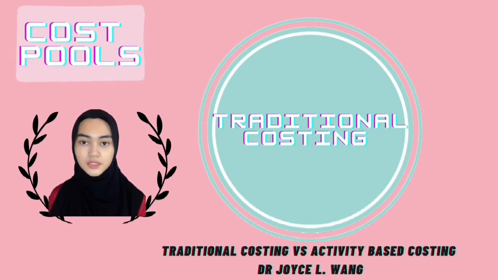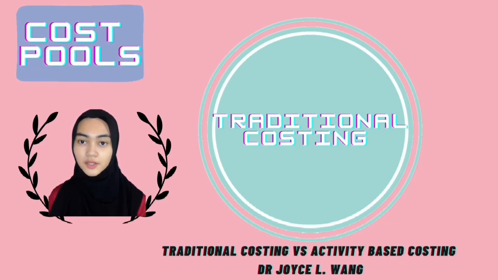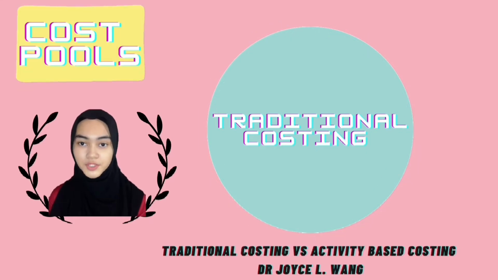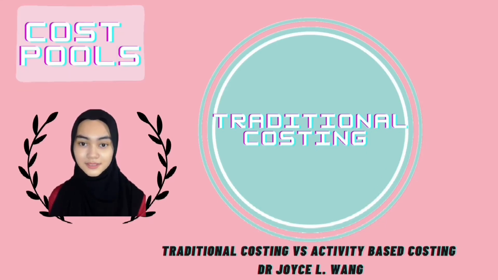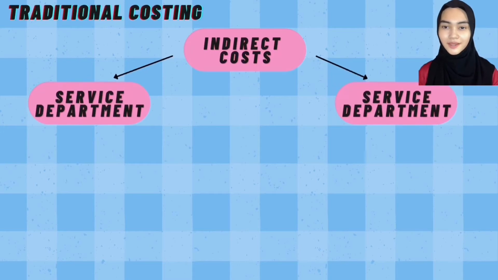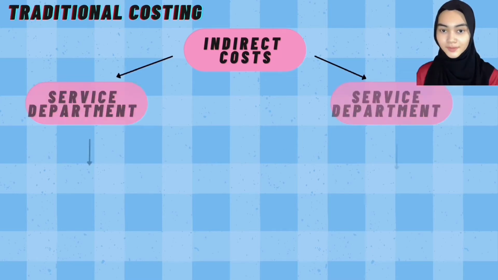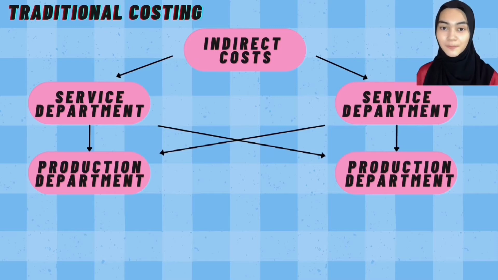Traditional costing uses cost centers as cost pools and allocates indirect costs to a cost object through those cost centers. In this figure, indirect costs are first assigned to cost centers. Here, cost centers include service departments which provide internal services to other departments and production departments which directly participate in the production process. The costs accumulated in service departments are then reallocated to production departments using the direct method, step-down method, or reciprocal method.